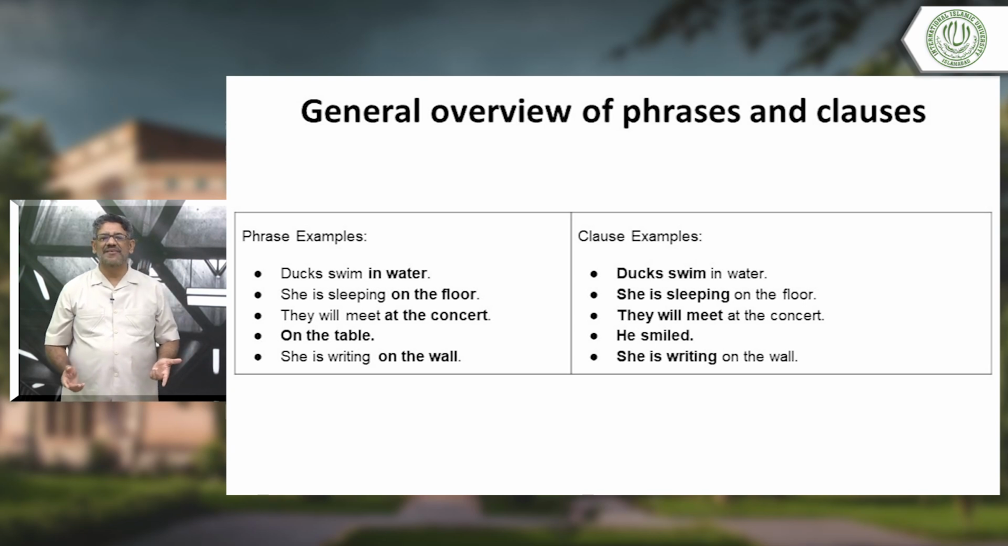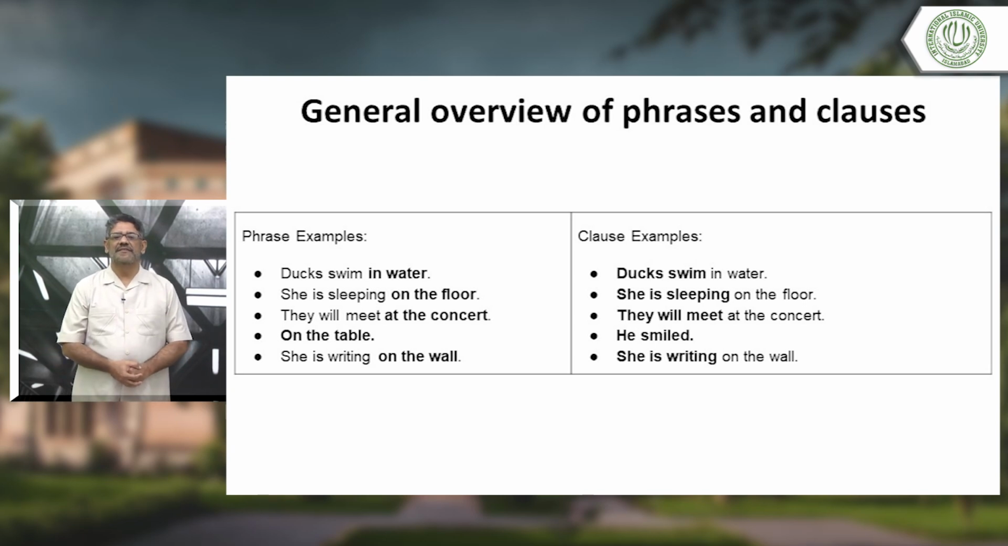It makes it clear. Now, separately, on the table is a phrase. On the table. What's the meaning? You will say, what's on the table? Is there some water on the table? Is there a computer on the table? It's not clear. Now, look here, a clause: he smiled. We can understand, no problem. Subject is there, verb is there. He smiled. This is what you call a clause.